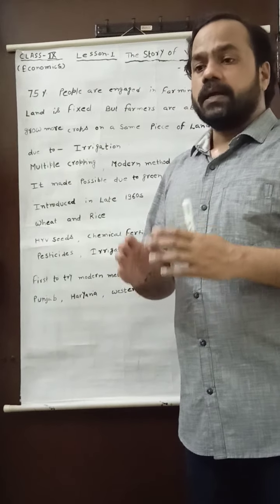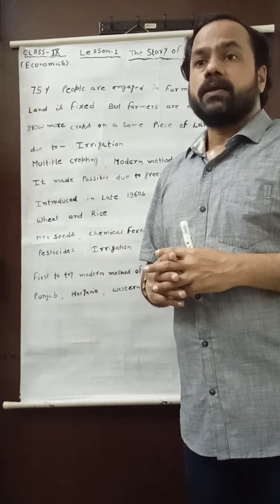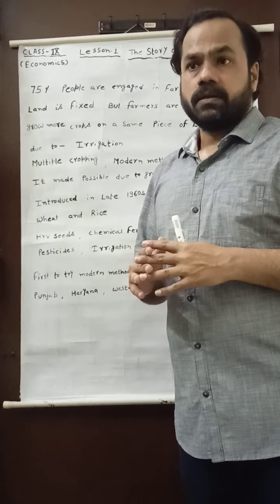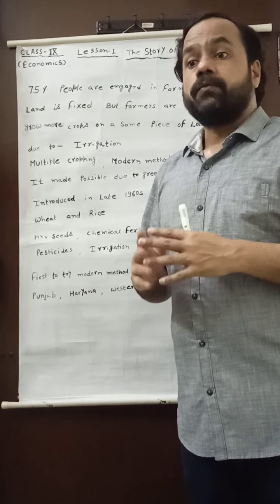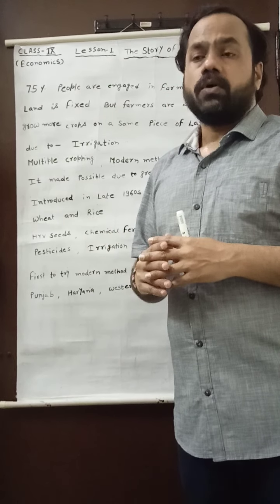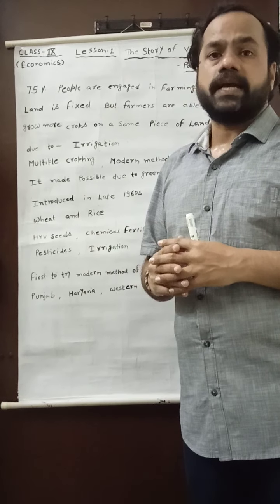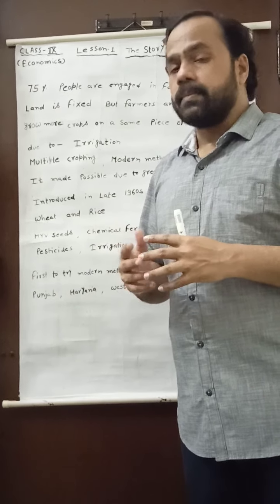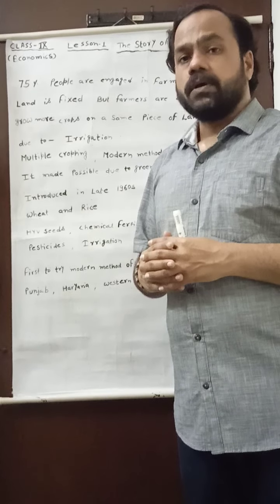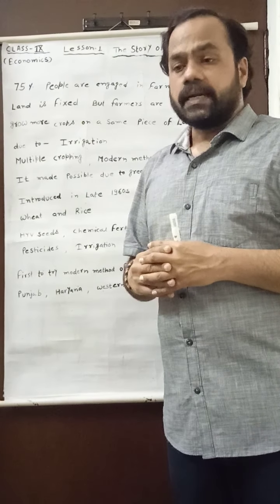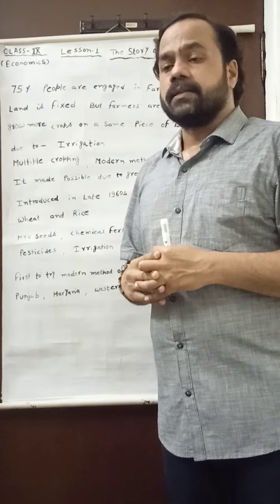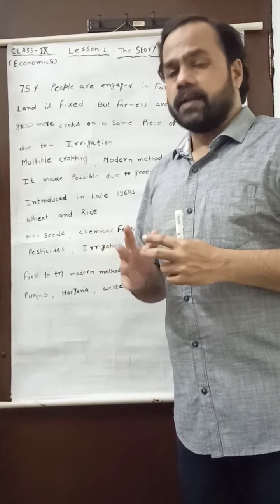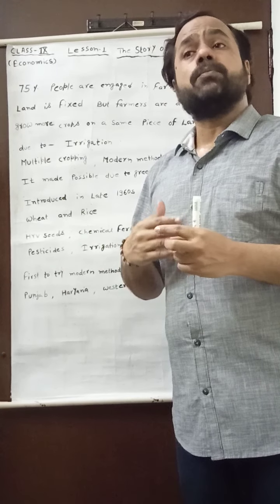In village Palampur, land is fixed, which means whatever land is available in village Palampur for cultivation, all the land is used for agriculture or for growing the crops. But due to more demand of crop, there is a problem of how to solve it. That is why, when the land is fixed and demand of crop is more, we find that in village Palampur farmers are able to grow more crop.